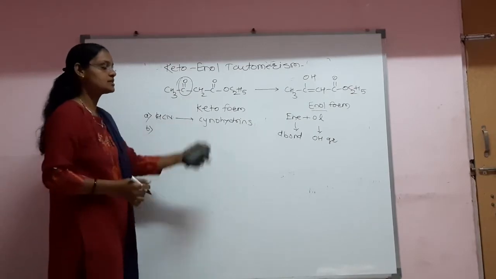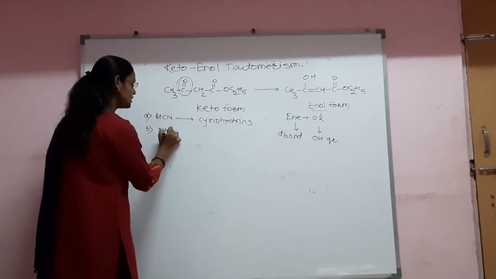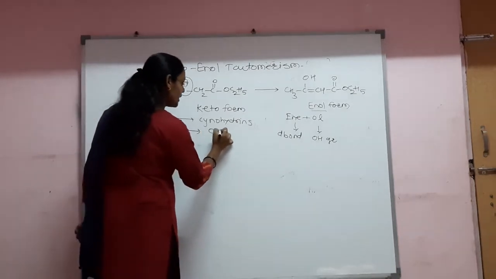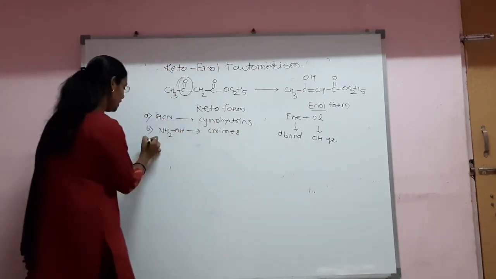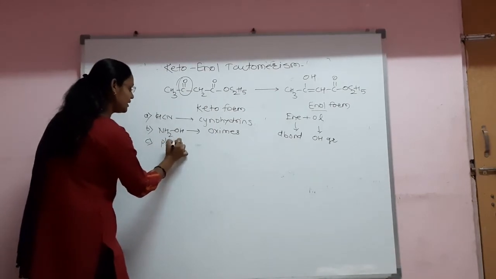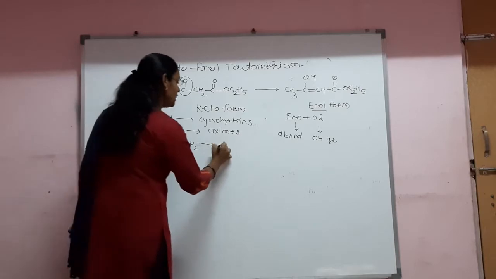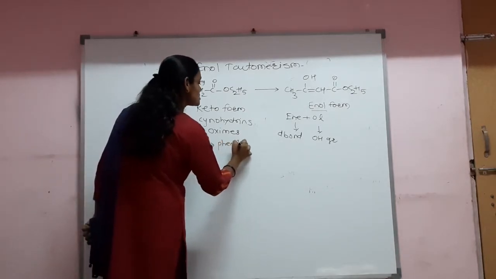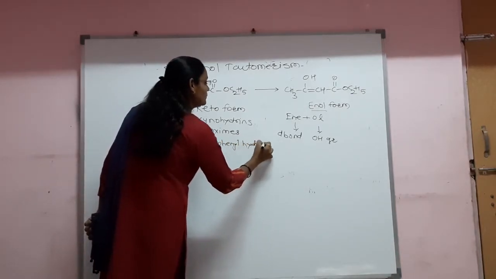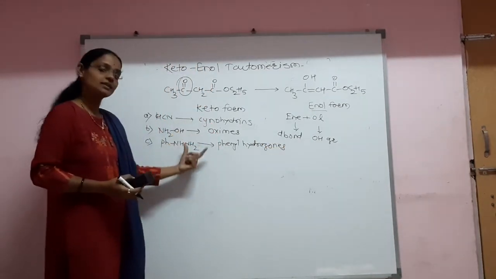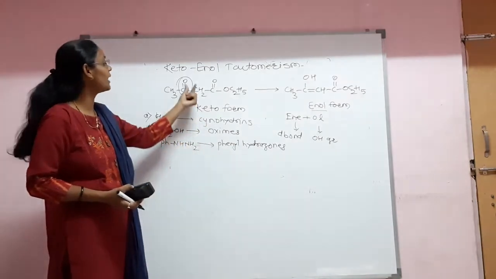If acetoacetic ester reacts with hydroxylamine, the final product obtained is oximes. If it reacts with phenylhydrazine, the final product we obtain is phenylhydrazones.